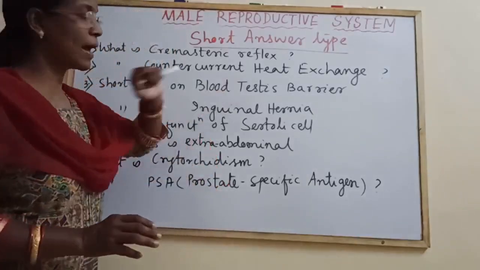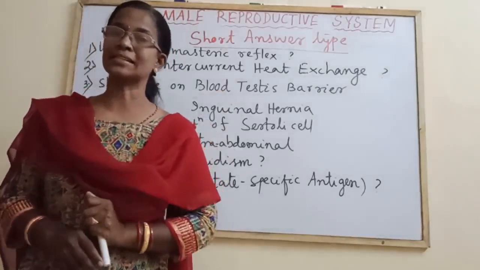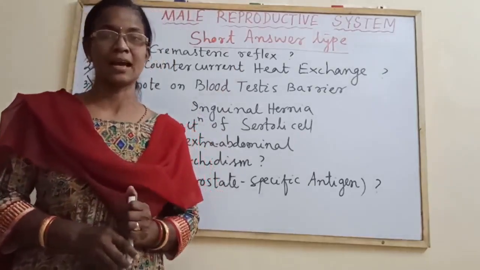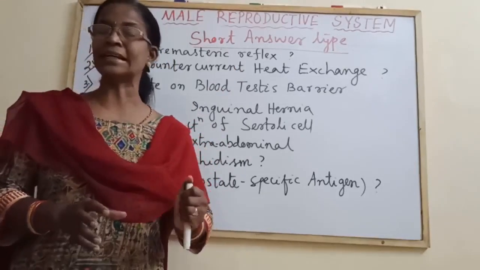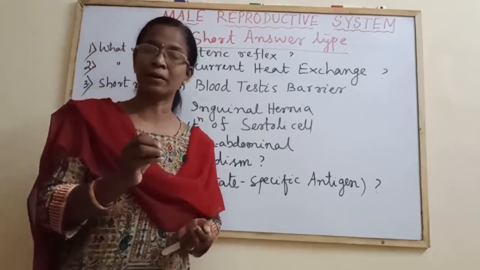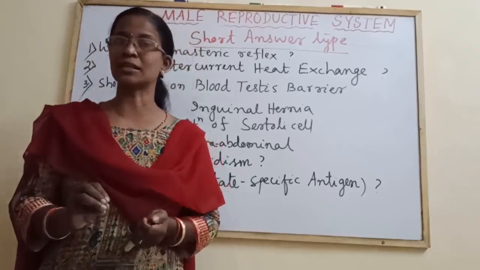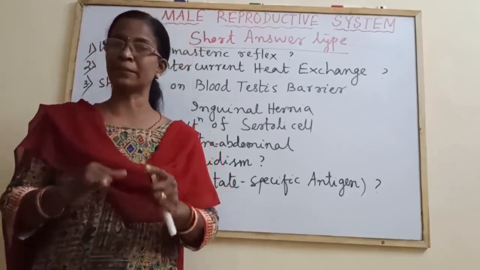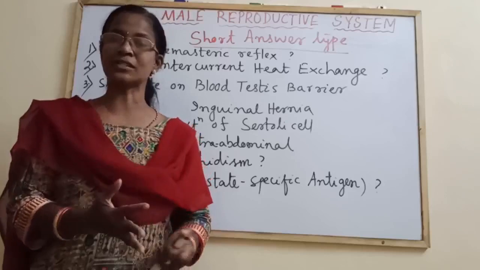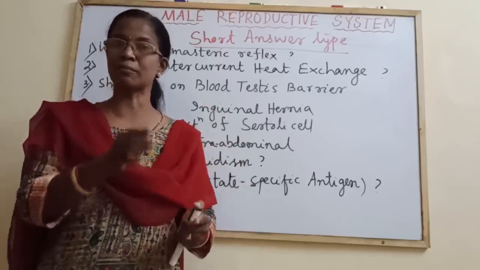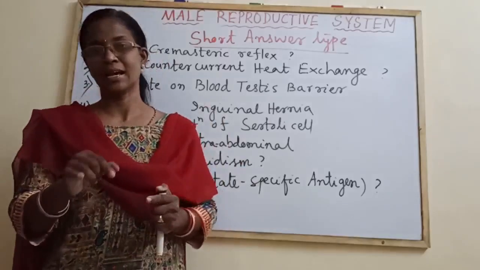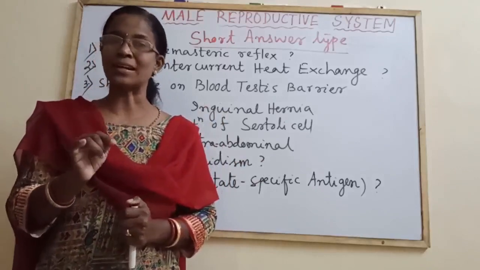And blood testis barrier. Blood testis barrier is a special function of the Sertoli cells. And how is it maintained? It is maintained by some particular structures. Those are the basal lamina of the germinal epithelium, second, the myoid cells, and third, the tight junctions between the Sertoli cells.